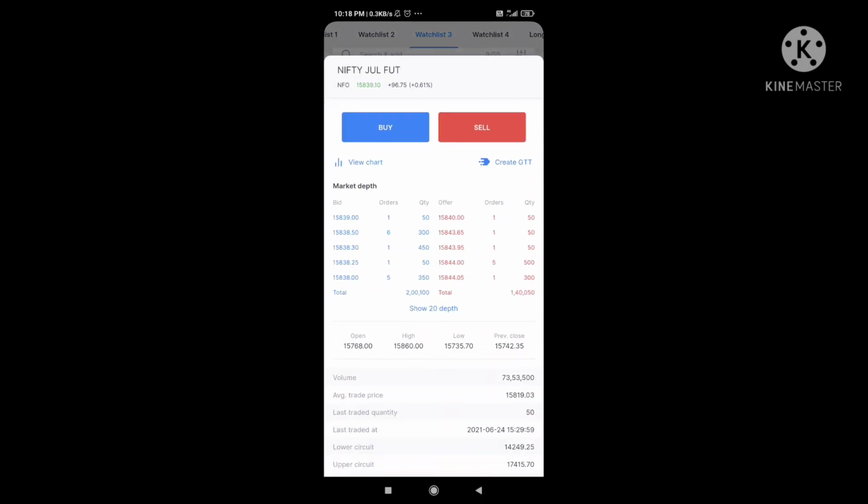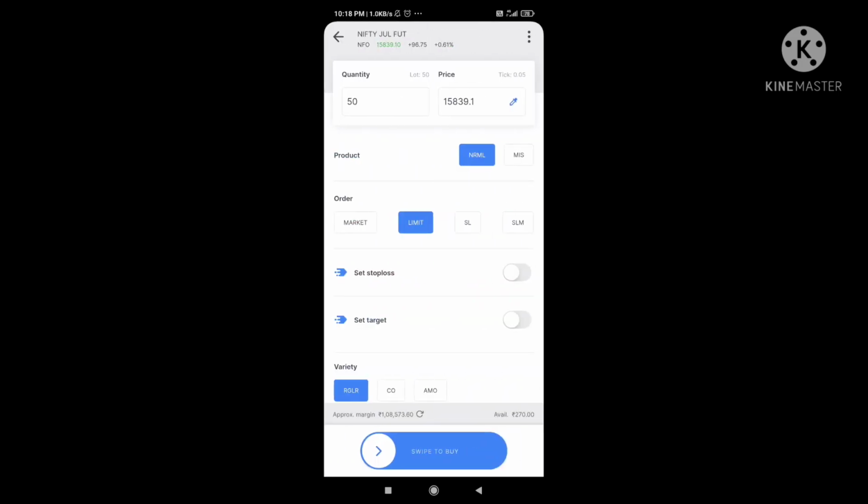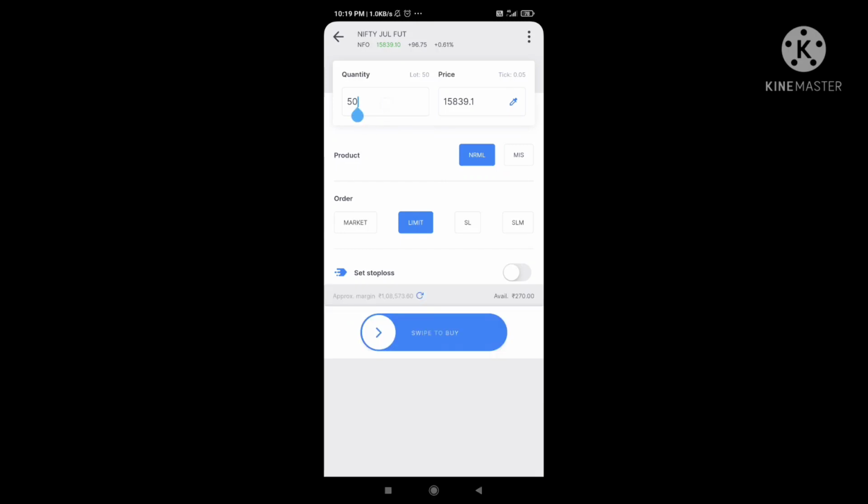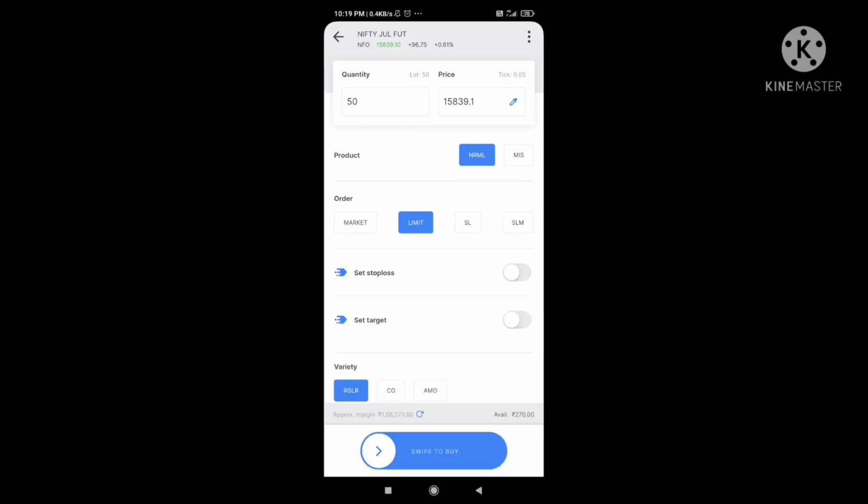Coming to the July contract, July position, click on the Nifty July futures contract buy. You can find here there is a small change, 50 quantities only.